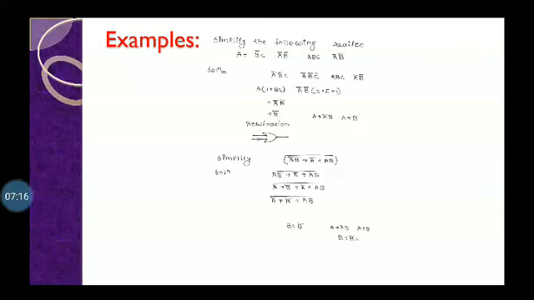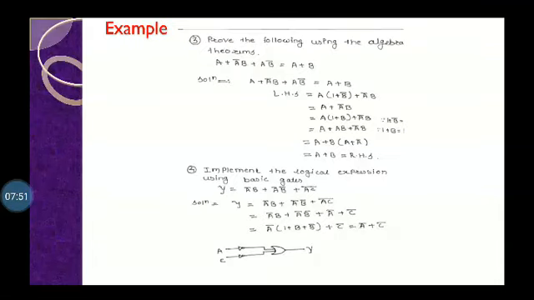Now simplify (ab̄ + ā + ab̄) whole bar. Now the solution for this: we know De Morgan's theorem, break the line, change the sign. We have ā + b̄ plus ā plus ab whole bar. Now again ā + b̄ + ab, taking a as common, ā + ā b̄ + ab, or we get b + b̄.